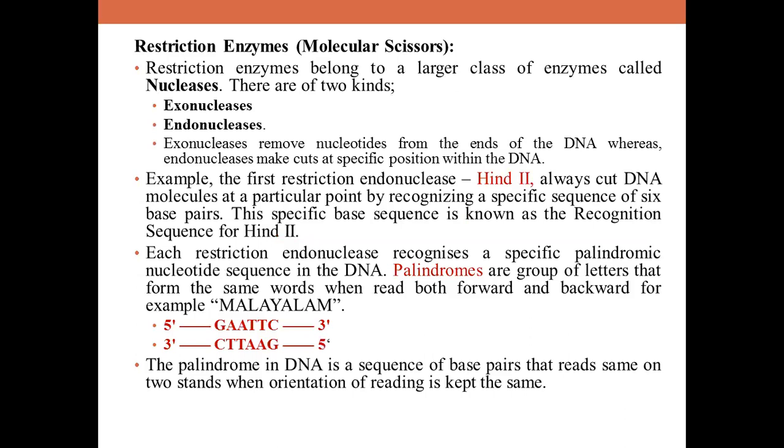The second one, which was cutting DNA, was named restriction endonuclease. And the first restriction endonuclease was HindII, whose functioning is dependent on a specific DNA nucleotide sequence. This enzyme was isolated and later characterized 5 years later.